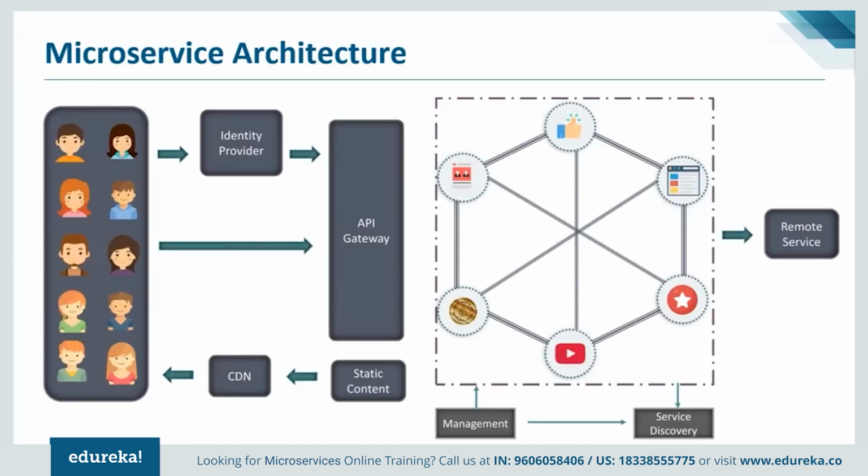Now, all of you might be thinking, how will these parts work together on the MediaMore application to process Alice's requests? Alice's request is first passed on to the identity provider. Then, the identity provider authenticates Alice's request by identifying her as a regular user on MediaMore. These requests are passed on to the API gateway, which acts as an entry point for Alice to forward a request to the appropriate microservices.